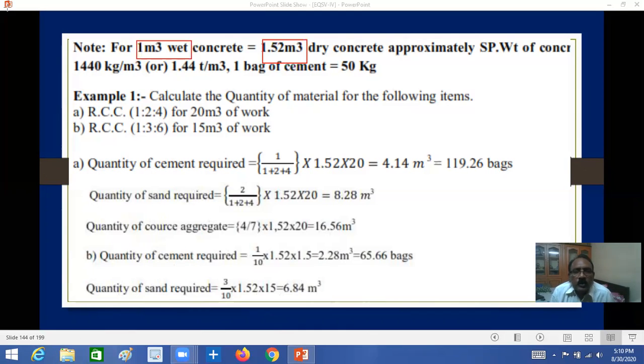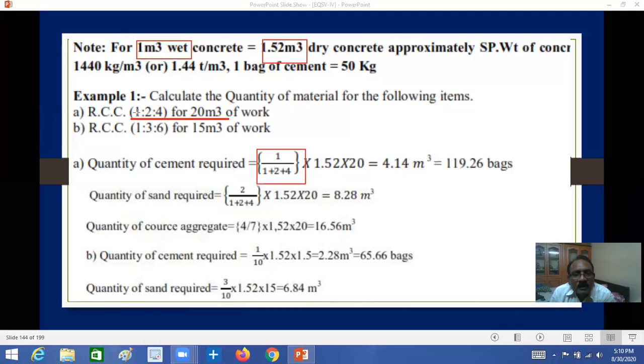You know the ratio here: 1:2:4. What is the quantity required for 20 cubic meters? Here, the quantity of cement required for 20 cubic meters is equal to 1 divided by 1 plus 2 plus 4.